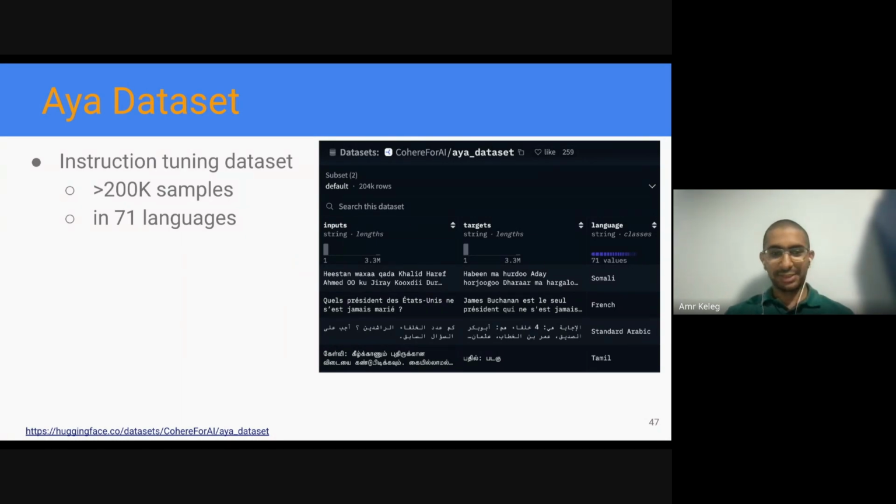Our project mainly focuses on instruction tuning datasets, and specifically on the Aya dataset, which has more than 200,000 samples in 71 languages, and the rows are as shown to the right. Each row has an input and then a desired target, and it's assigned to a specific language.